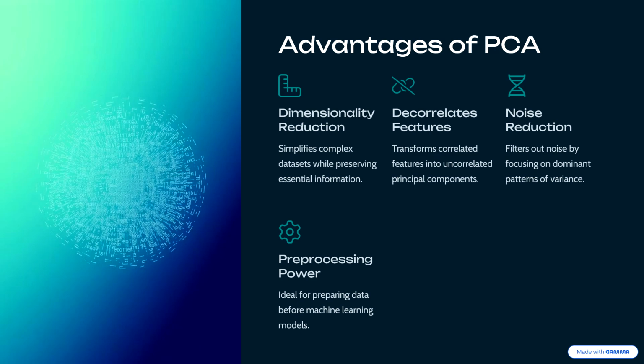Next is advantages of PCA. It reduces dimensionality without losing much information. It transforms correlated features into independent components. It helps filter out noise. And it's a fantastic preprocessing tool before applying machine learning models. It makes your models faster and often more accurate.